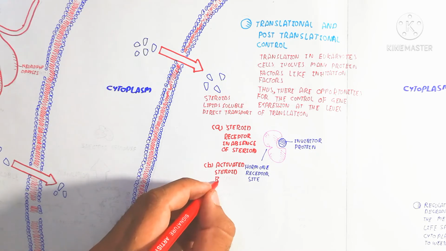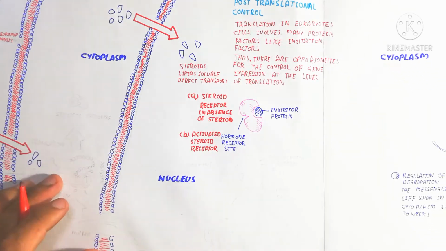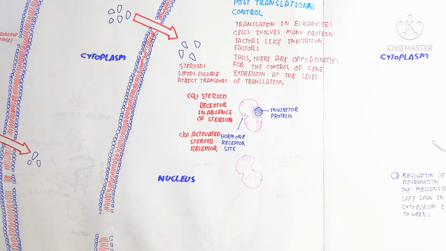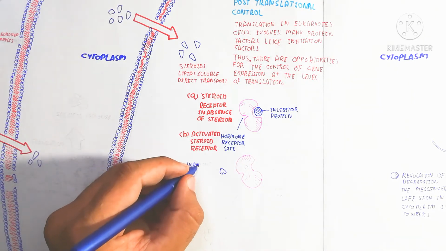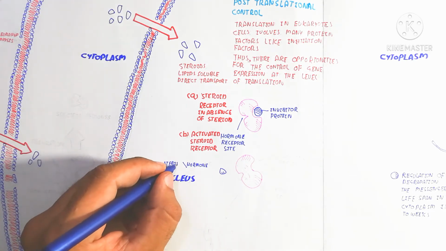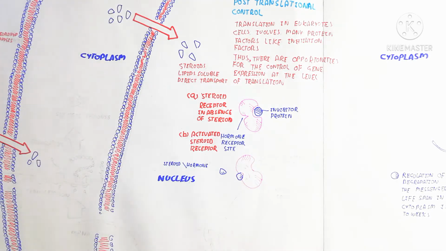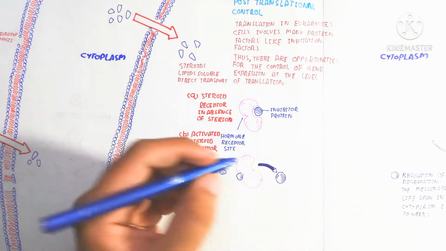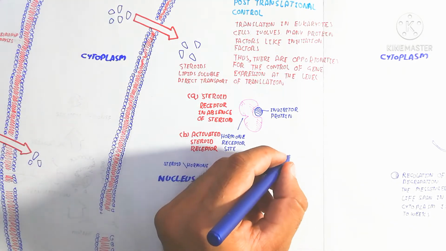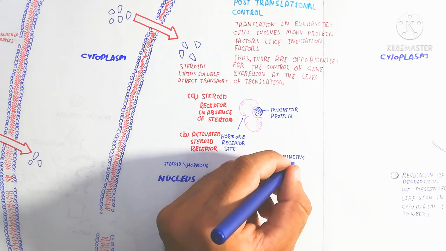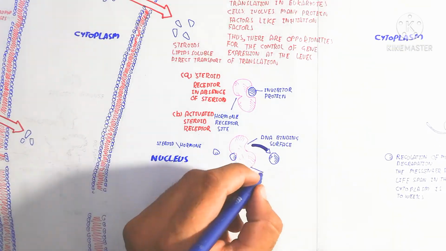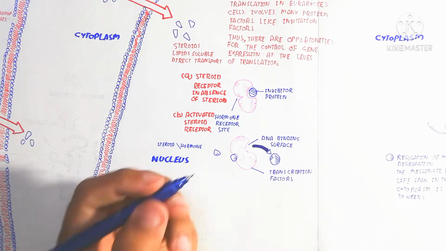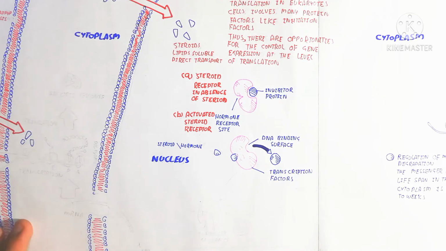When cortisol hormone, for example, or another hormone binds with the hormone receptor site, the inhibitor protein will be released, so that the DNA binding surface will be formed. After the DNA binding surface is formed, the transcription factor will begin.